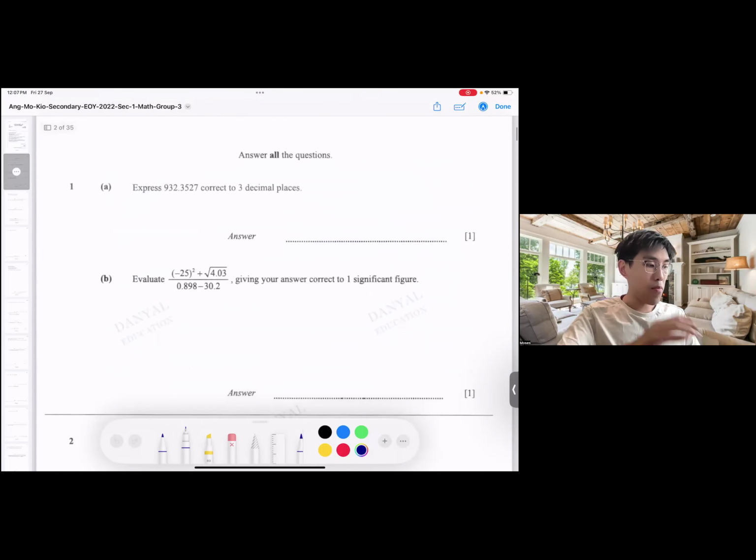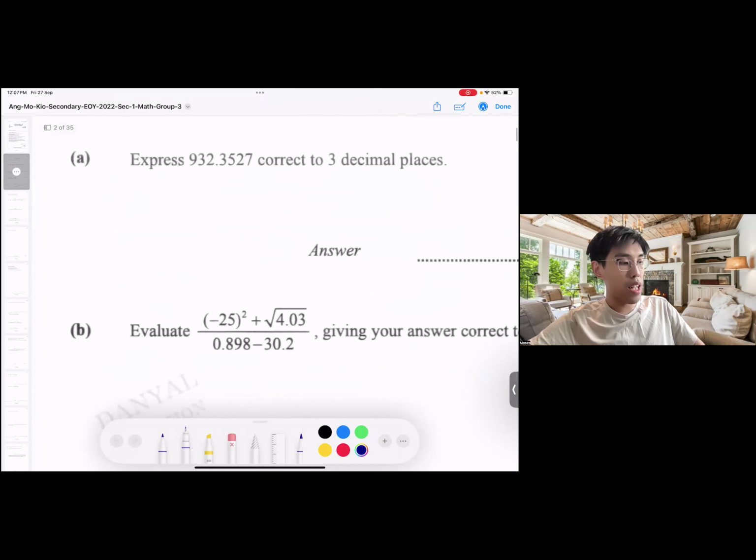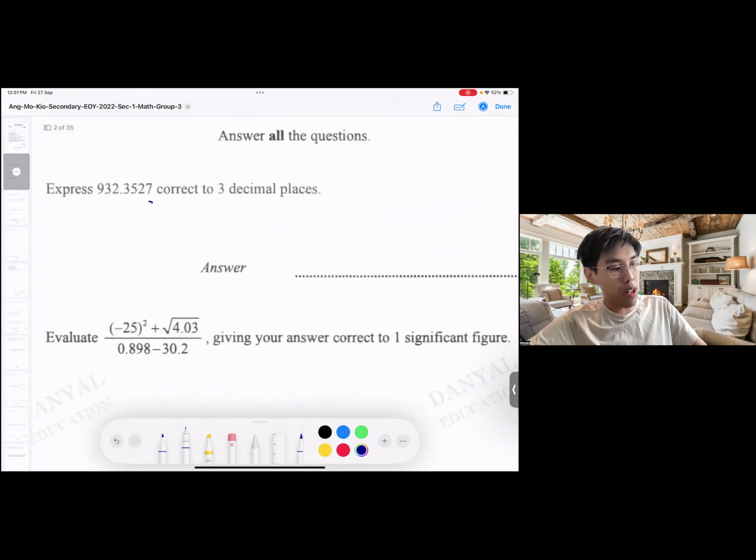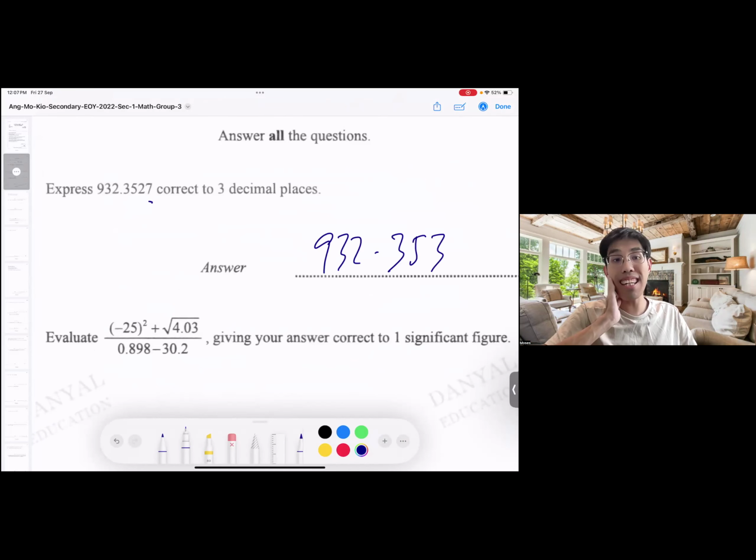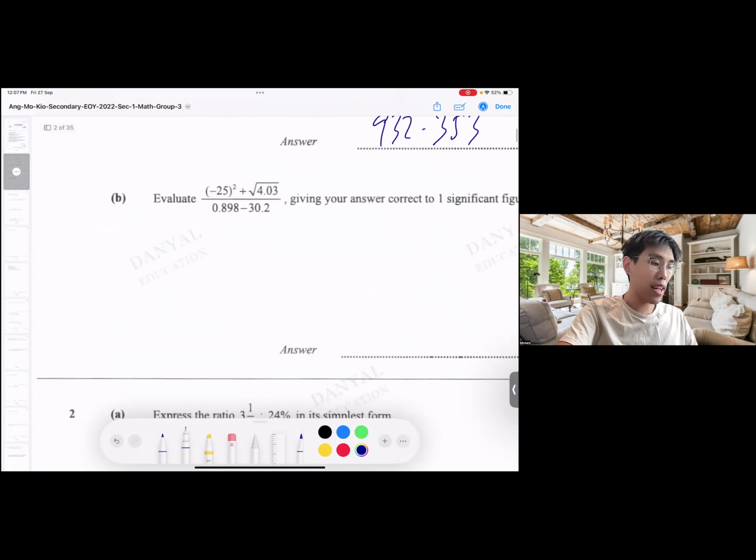1A, express 932.3527 to 3 decimal places. If you're looking for 3 decimal places, I look at the fourth one, so I need to round up. So 932.353. It's all quite straightforward. 3 decimal places. Next one.